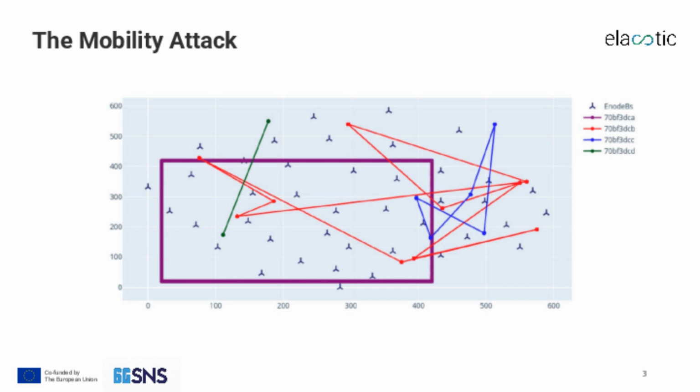Our threat model assumes the operator cannot distinguish these adversarial patterns from legitimate user mobility, leading to data poisoning during model retraining. We tested with varying proportions of adversarial devices, from 0.5% to 10% of the total device population.